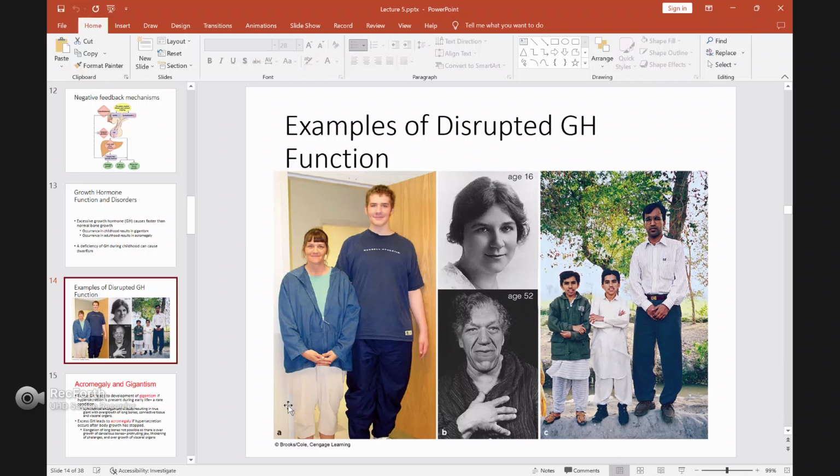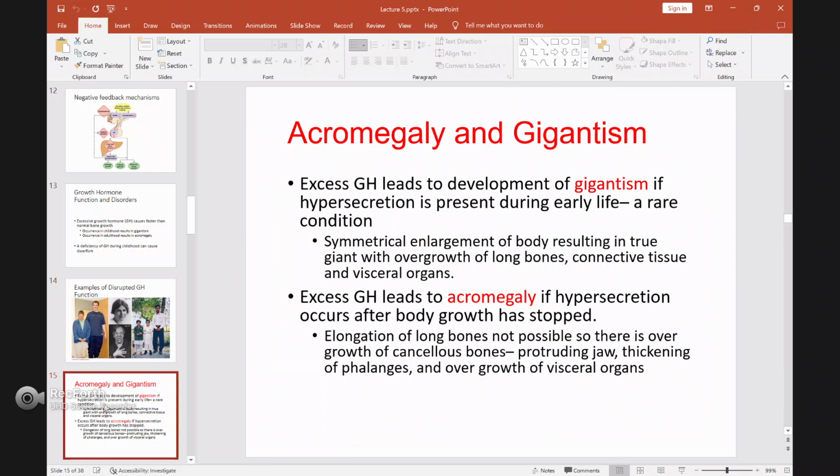So we look deeper into each of these disorders. First we want to talk about acromegaly and gigantism. Excess growth hormone leads to development of gigantism if hypersecretion is during early life. But this is actually a rare condition. Not many children experience this disorder. Most children just grow as normal, but some of them have excess secretion of growth hormone, so they have gigantism.